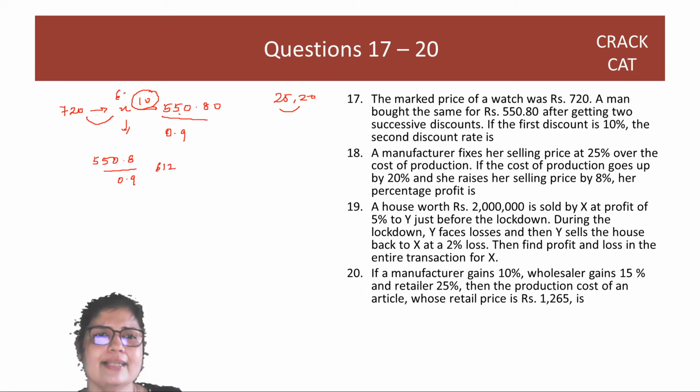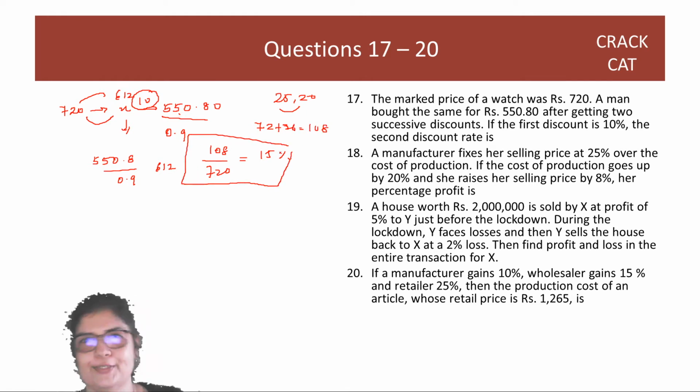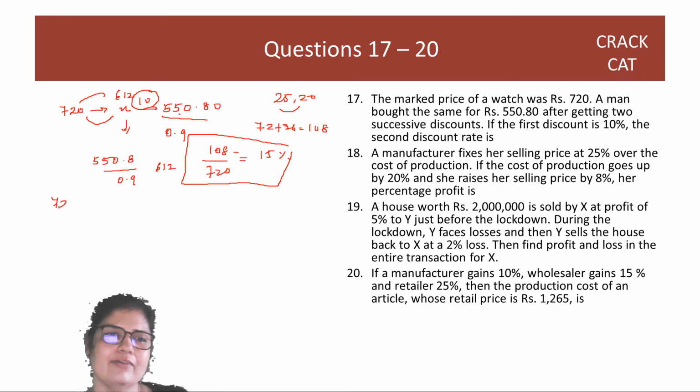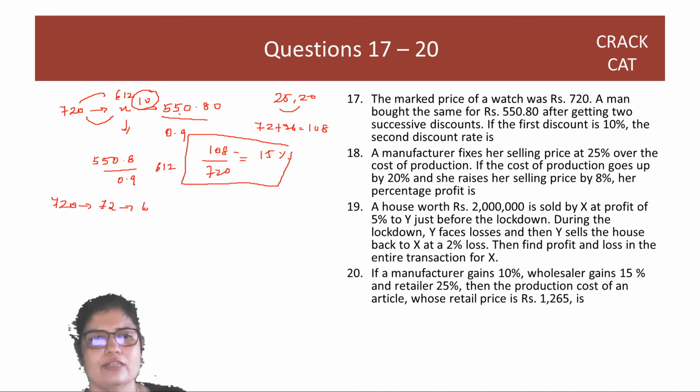So how will I get 612 from 720? Because I've given a discount of 108 on 720, which is 15%, right? 10% is 72, 5% is 36, so I'll get 108 as 15%. Guys, please become better at your tables. Another way of doing it is you start with 720, give a discount of 72, which is 648.